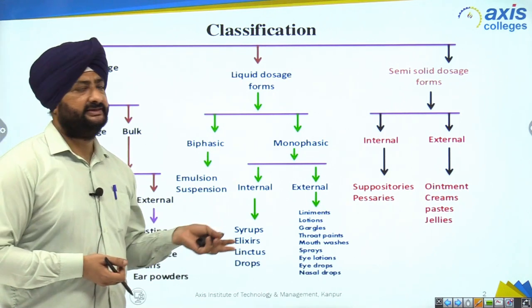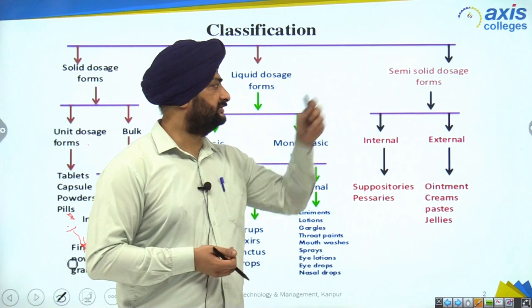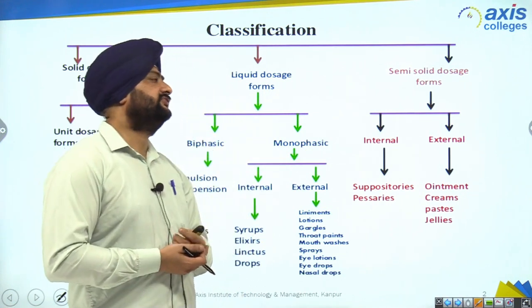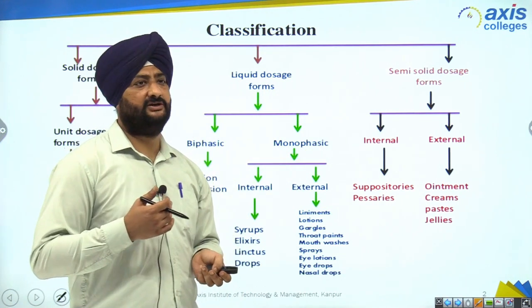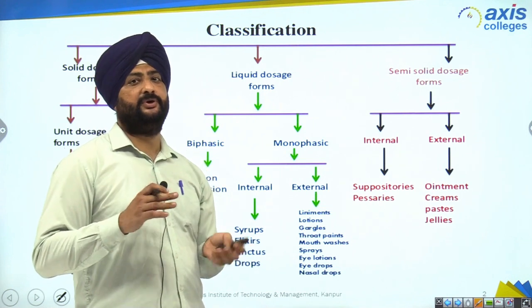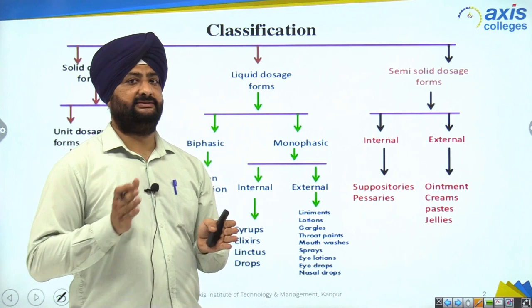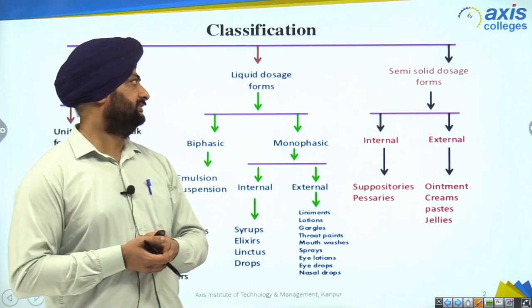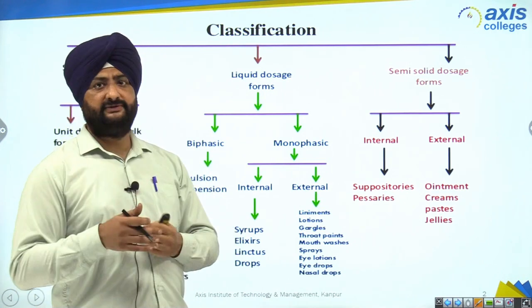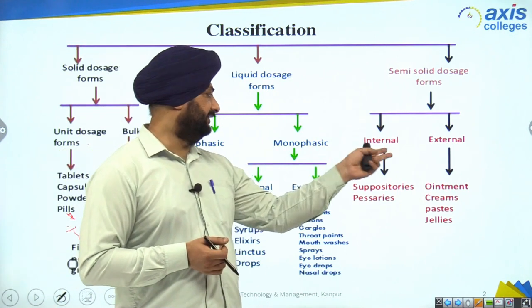Then the third one is semi-solid dosage forms. As the name suggests, the dosage form is not solid in nature, not purely liquid in nature. It's in between solid and liquid. That's why we call it semi-solid dosage forms. It also divides into two types, internal and external.